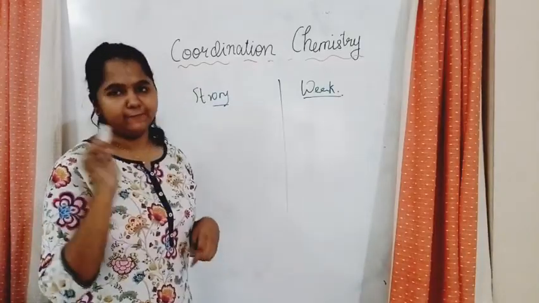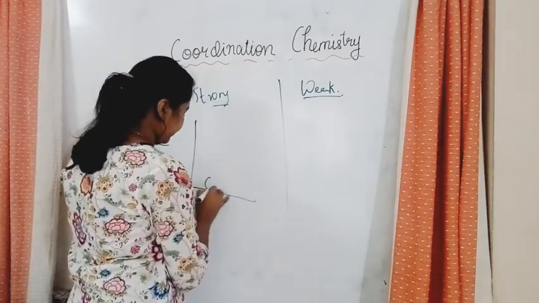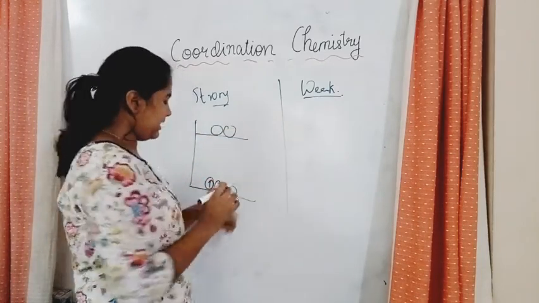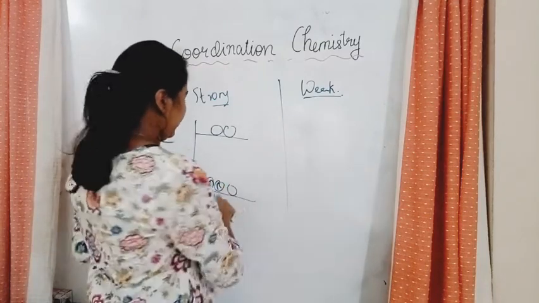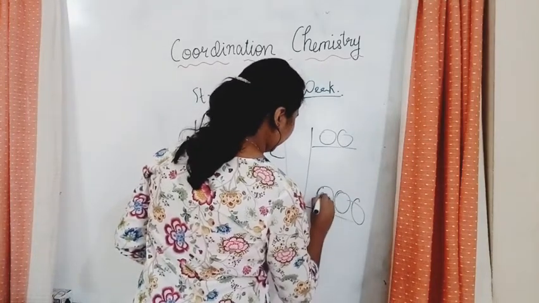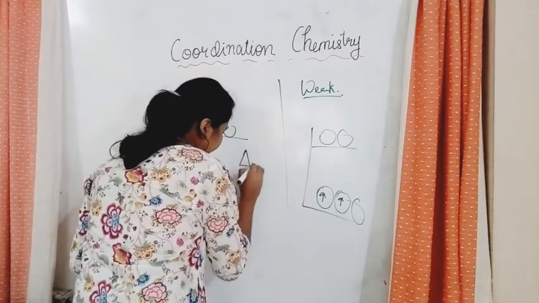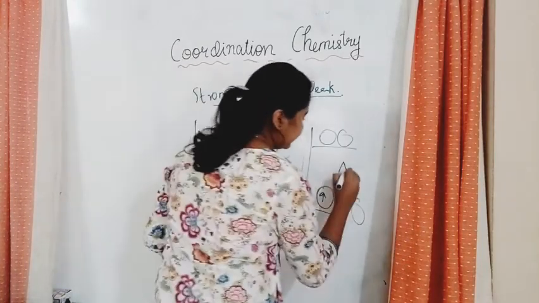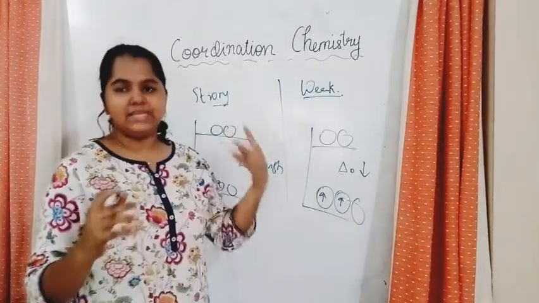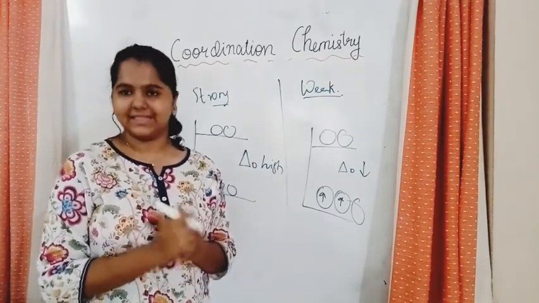Now we'll discuss the d4 configuration. That is also in a similar way. Over here you have 3, over here you have 2. And over here what is the difference? There are 2 arrows. And over here, same thing, 1, 2, 1, 2, 3. Isn't this the same? So what is the difference over here? The difference is delta O is high and delta O is low. The same way d4, d5, d6, d7, d8, d9 and d10 is what we have to learn. So the images of these are like this.